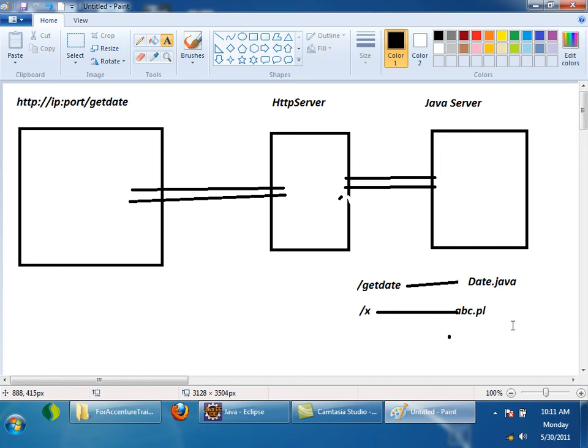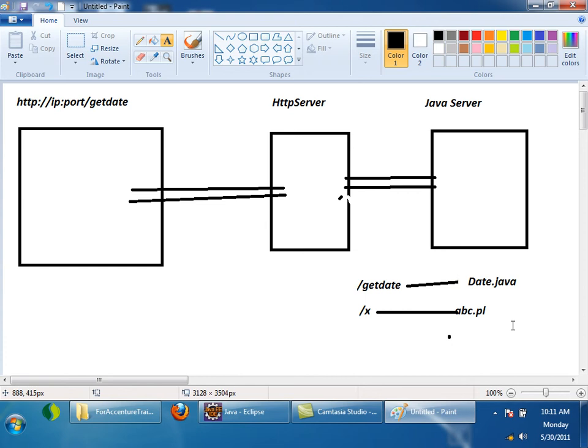The rules are for vendors. Whenever a vendor is developing a server, they have to follow those rules. And the rules are for developers also. Whenever a developer is writing a Java program which can run inside our Java server, they have to follow those rules, right? This is nothing but the servlet specification, and the Java program which the developers have to write.